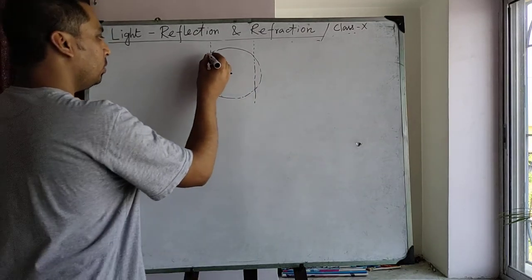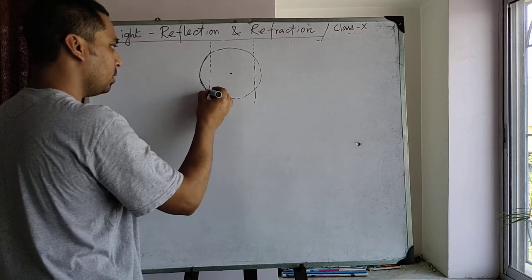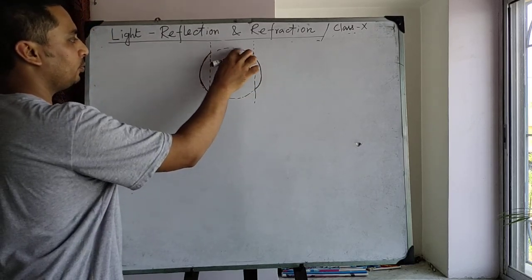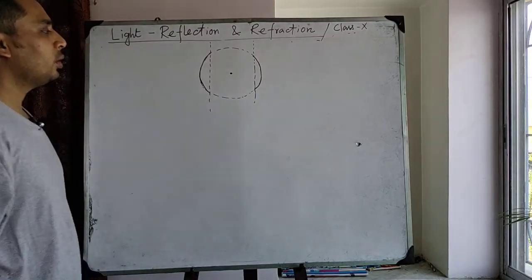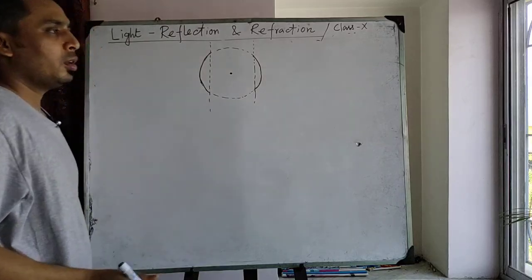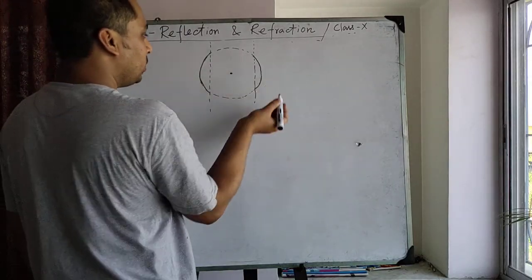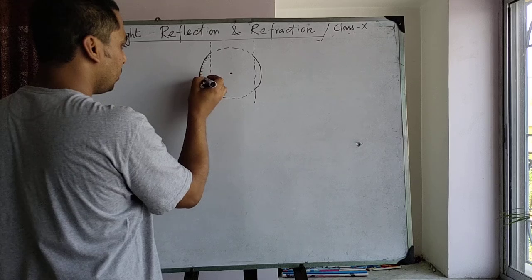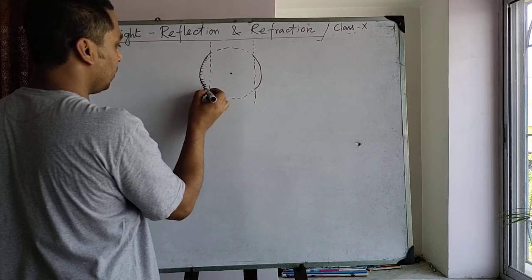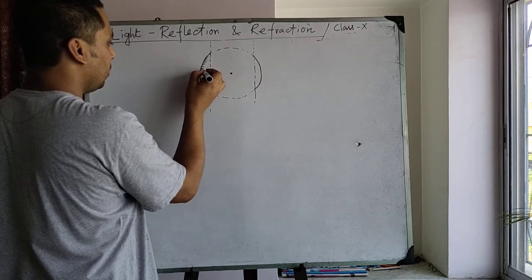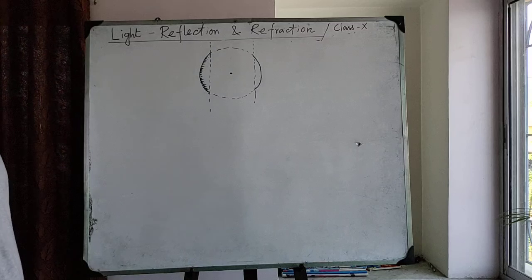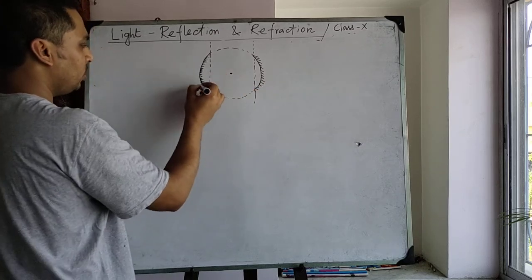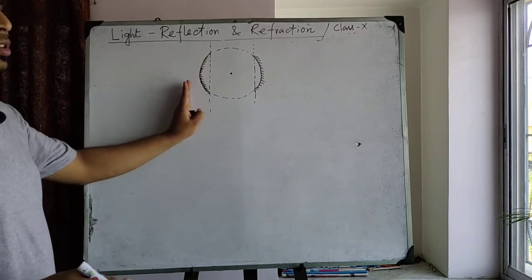Now if someone cuts these two parts from the rest of the sphere, and in one of the two parts makes a reflecting coating on the inner face, and in the other on the outer face, then this is the reflecting surface, and this is the reflecting surface.